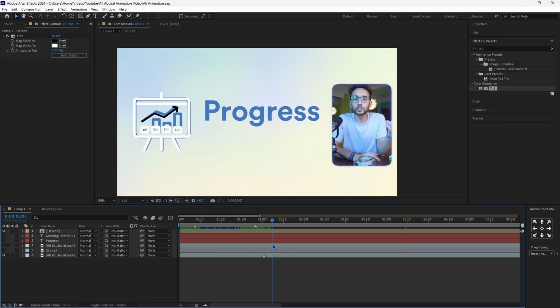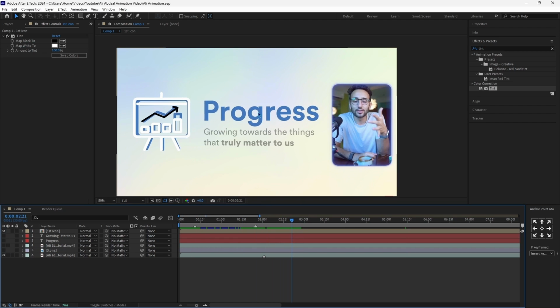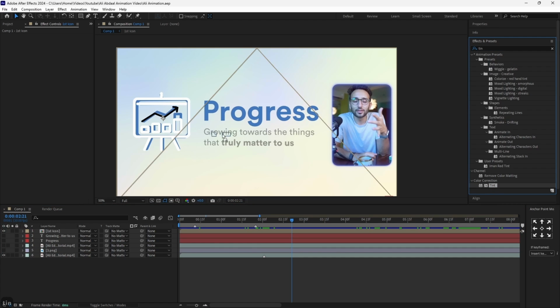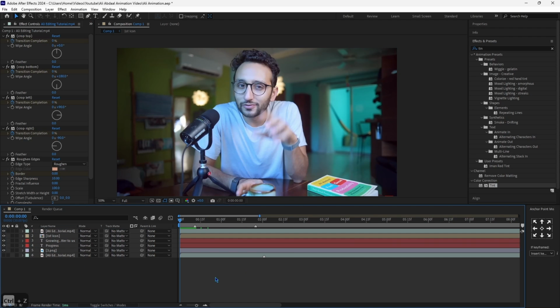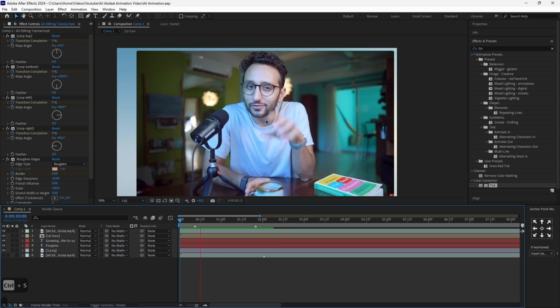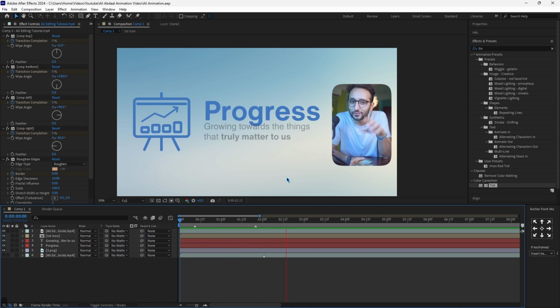Now a quick thing that I want to do is go ahead and use this blue for my icon and my progress text. So I'll go ahead and look for this effect called tint and use the pick whip color to choose the blue icon used by Ali, and I'll drag this also on the progress. So that if I now enable my animation, as you can see, this is what we have, which is perfect.